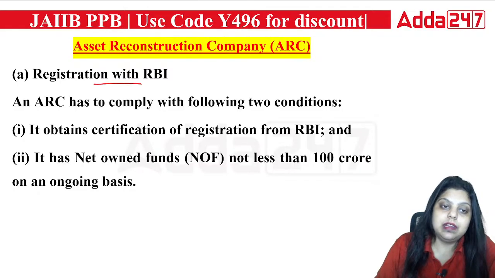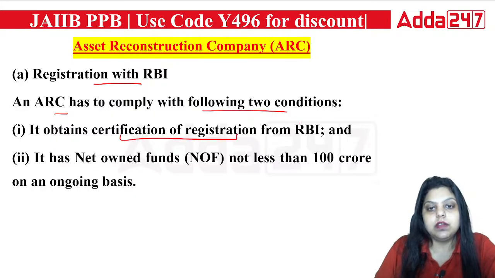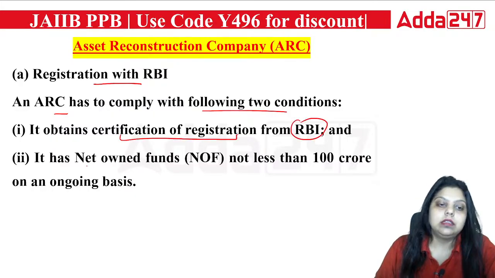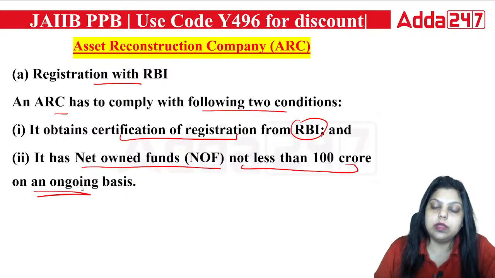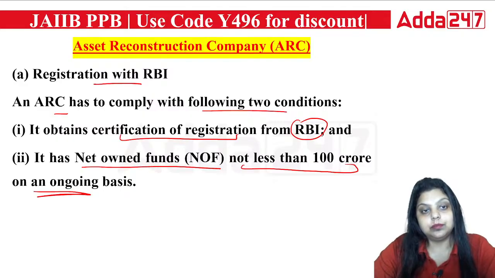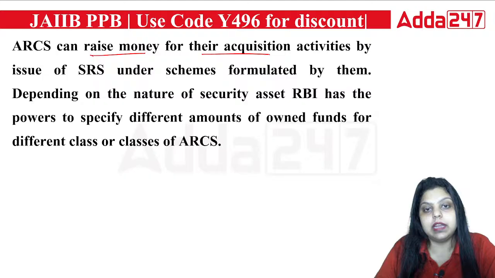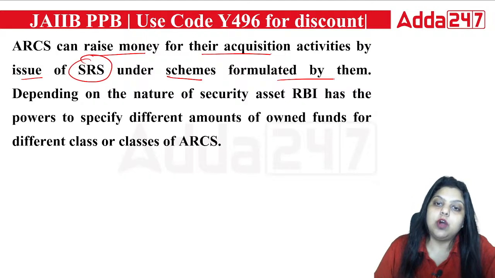They have to be registered with RBI, and the ARC has to comply with the following two conditions. First, it has to obtain a certificate of registration from RBI. Second, the net owned fund should not be less than 100 crore on an ongoing basis. So the certificate of registration has to be taken from RBI and the net owned fund should be 100 crore or more. Also, asset reconstruction companies can raise money for their acquisition activities by issue of SRs under the schemes formulated by them.